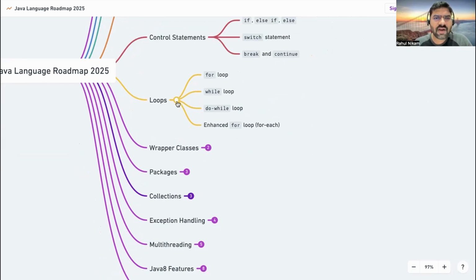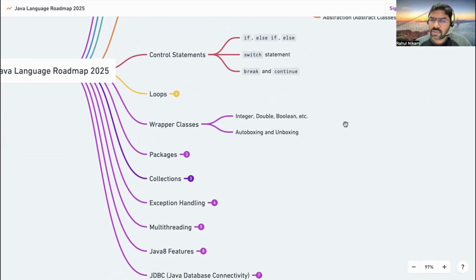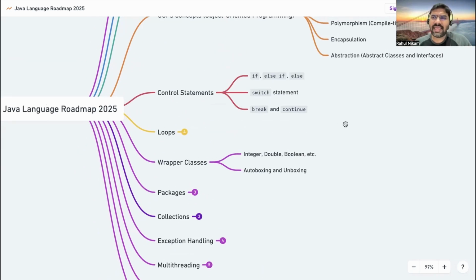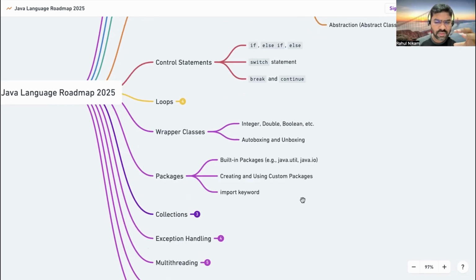After that, wrapper classes. They are the same as data types, but they come with extra features. Then packages. In Java there are lots of inbuilt packages like java.util and java.io. For example, if you want to do a null check operation, you can use the StringUtils package.